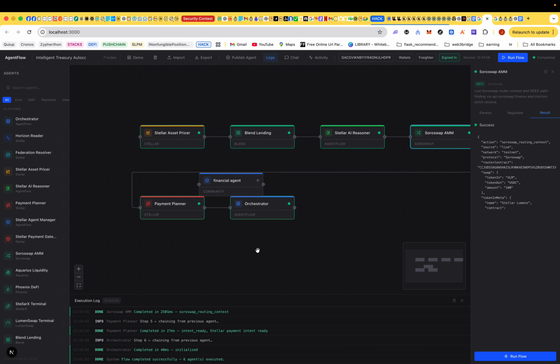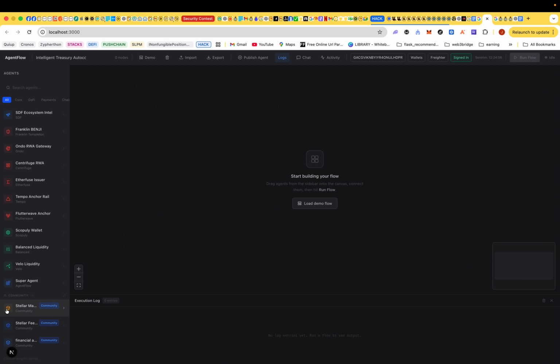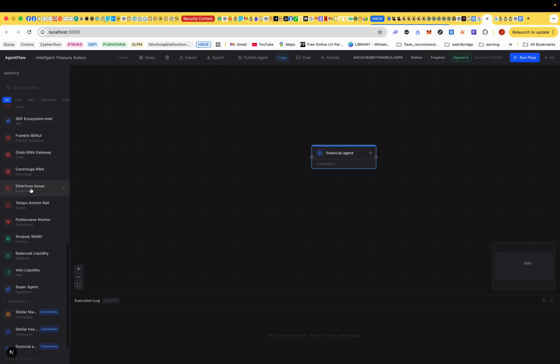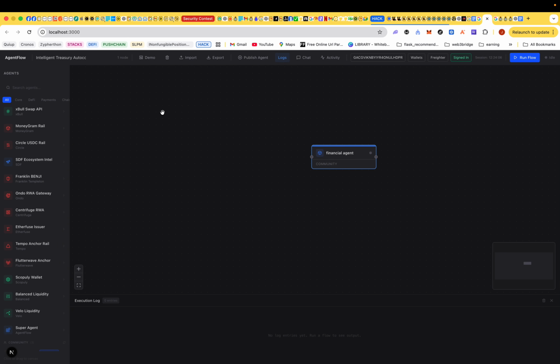You see financial agent. This financial agent that I just added, let me clear this first. Then when I add the financial agent, this same node that you're seeing has embedded in it the whole pipeline that you had before. That means when you're interacting with this agent, it goes through all those flows before giving a result. So if another agent is interacting with this agent, it knows what to do. So you don't have to write the whole pipeline again from scratch. You can just use one that has that stuff, maybe add into it, and that's basically all about AgentFlow.